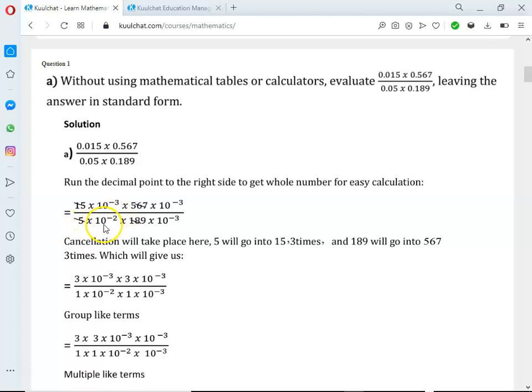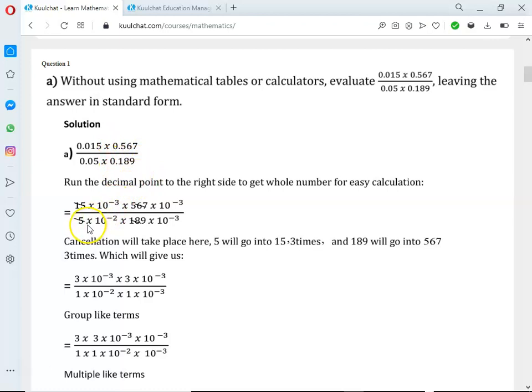This 10 with the power minus 2 is here because we ran the point to the right side two times. So we simplify the last one too, which is 0.189. For that one, start from where the point is and we run 0, 1, 2, 3. That gives us 189 times 10 with the power negative 3, because we ran the point 3 times.